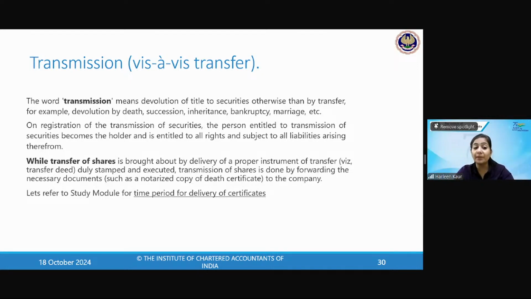How will you prove to the company? You have to intimate. Transfer was being intimated by using the proper instrument of transfer, that is, the transfer deed. How will you intimate transmission? The person has gone, he has died. He will not come and tell the company, listen, I have transferred.